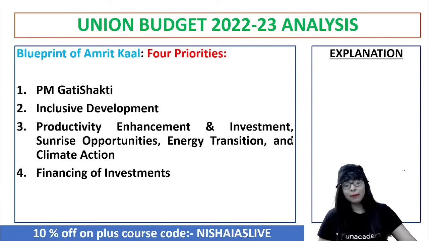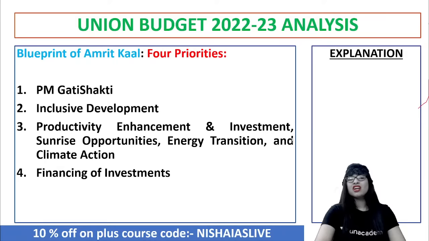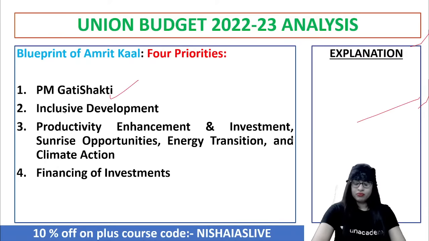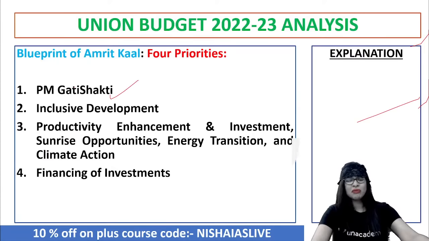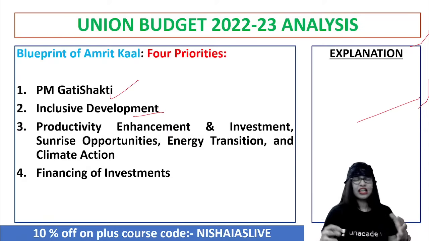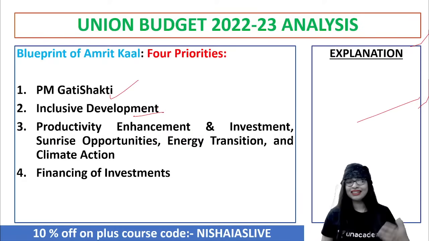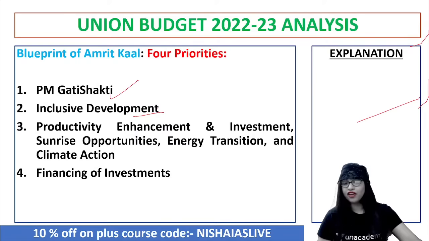Second is inclusive development. Now, this inclusive development is not a new thing. Even if Pradhan Mantri Gati Shakti is new in the context of the name, inclusive development has been there for so many years. We say we need inclusive development in the financial sector, in banking, etc. So once again, they're focusing on that because that has become an important area of discussion.